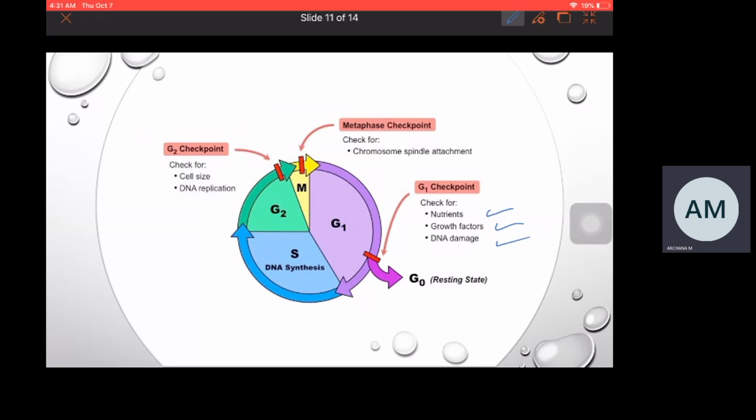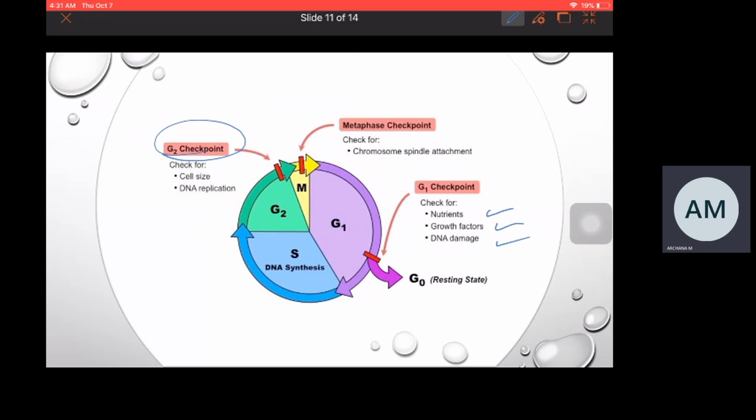Then the cell from S phase enters into G2. Another checkpoint present in the G2 phase is the G2 checkpoint. It checks for DNA damage which can happen after DNA replication, such as mismatches or dimers.